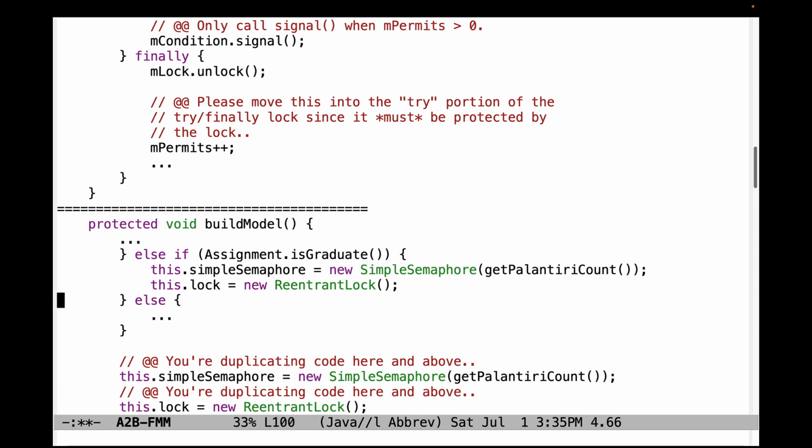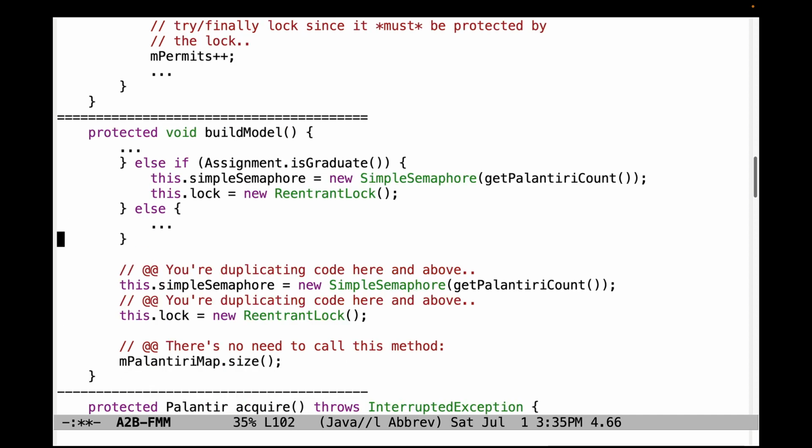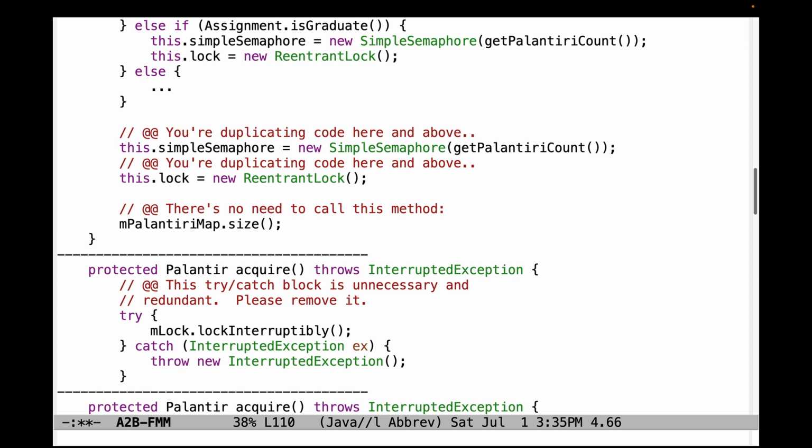Let's now turn our attention to some issues that arise in the implementation of the PalantiriManager subclass. This code here, as you can see, is duplicating the initialization of SimpleSemaphore and lock. I'm not sure why, but that's unnecessary. So please don't do that. It doesn't really matter which place you do this initialization, but don't do it in two places. I would recommend actually doing it up here. That's where it belongs. And there's no need to call this method to call size on the Palantiri map. I'm not sure what the point of that was. It's not being used for anything useful.